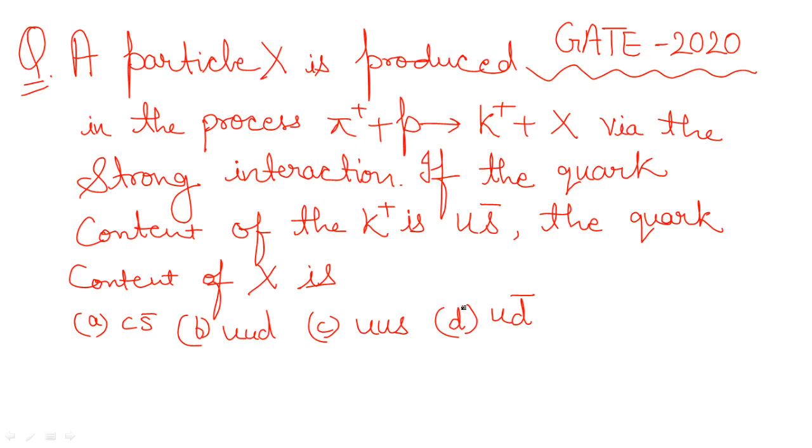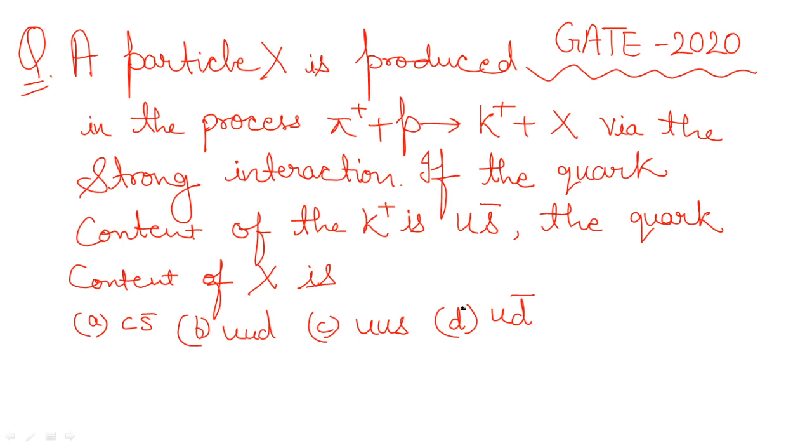Firstly, we need to know that if a reaction is taking place and is possible, the basic conservation laws must be satisfied. Depending on the type of interaction, you have to consider what will be conserved. For example, if it is a strong interaction, then charge, baryon number and lepton number will be conserved. Along with that, strangeness number, I3, I, hypercharge, all of these will be conserved.